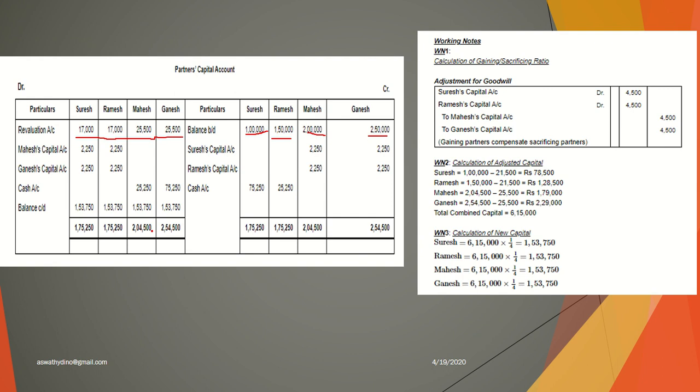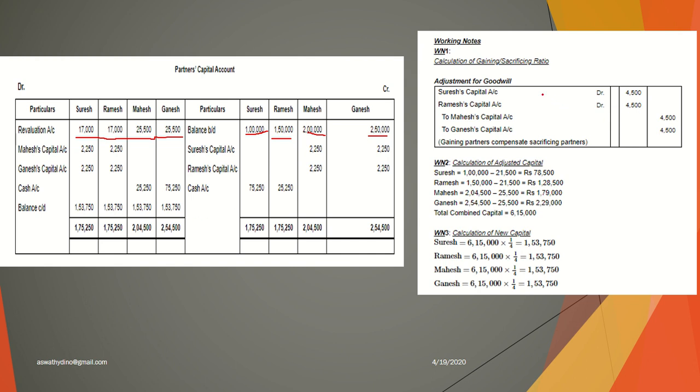So when I am doing old ratio minus new ratio, Suresh and Ramesh are gaining 1 by 20. Okay, and Mahesh and Ganesh are sacrificing 1 by 20. Suresh and Ramesh are gaining and Mahesh and Ganesh are sacrificing. So the journal entry is gaining partners capital account debtor to sacrificing partners capital account, and total amount of goodwill is 90,000. Their sacrifice is 1 by 20 each. So 90,000 into 1 by 20 I should adjust here.